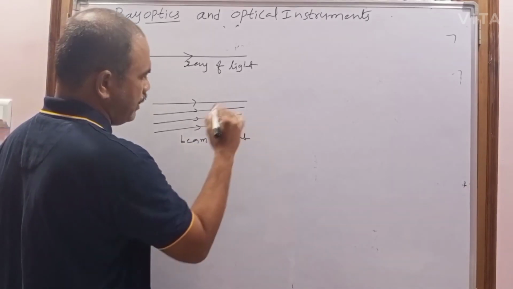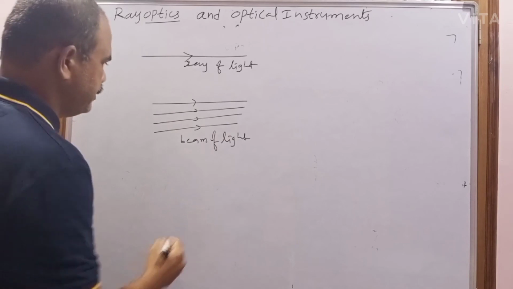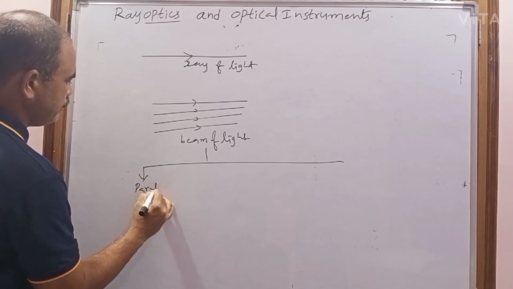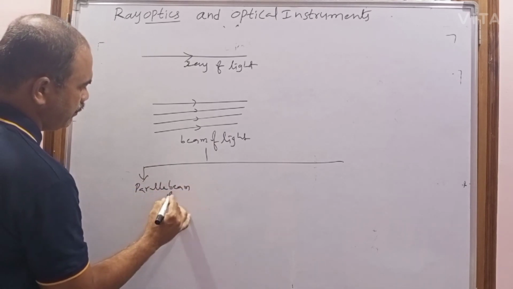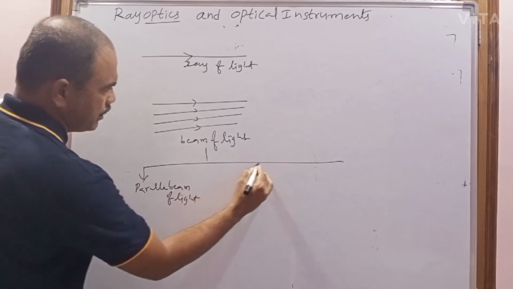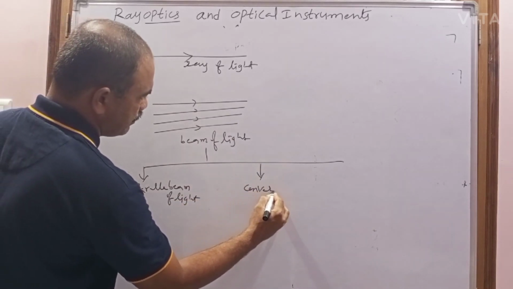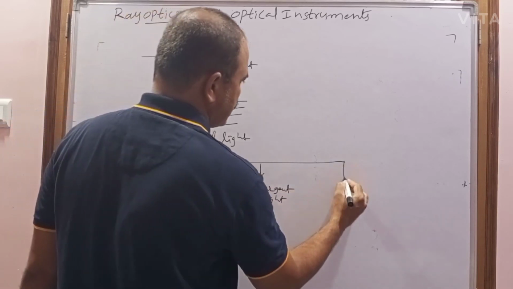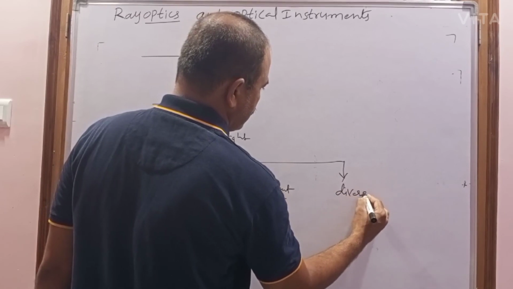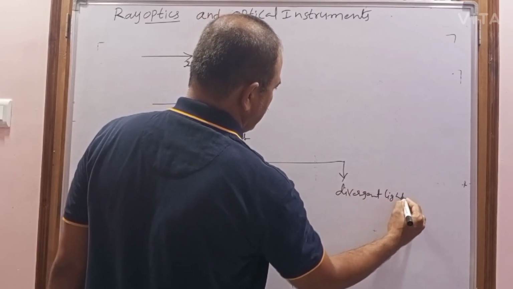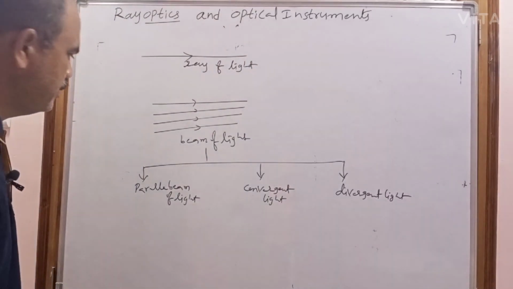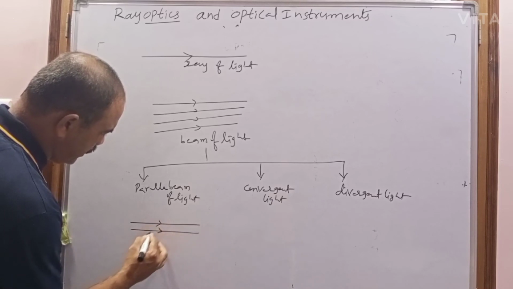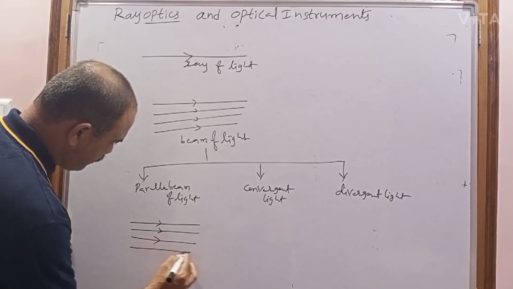Again, beams of light are of different types: parallel beam of light, convergent light, and divergent light. A parallel beam of light is one where the rays of light are parallel to each other.